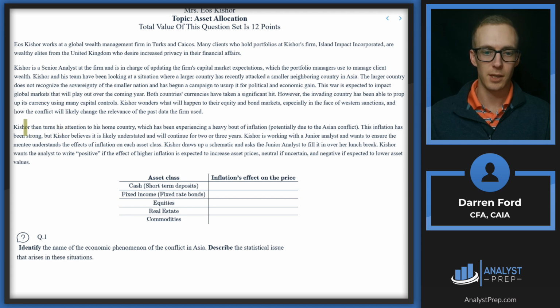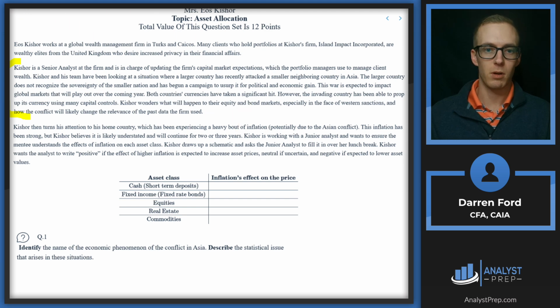So let's see. Kishor then turns his attention to his home country, which has been experiencing a heavy bout of inflation, potentially due to the Asian conflict. Anyway, it looks like all the info we're looking for is in here.